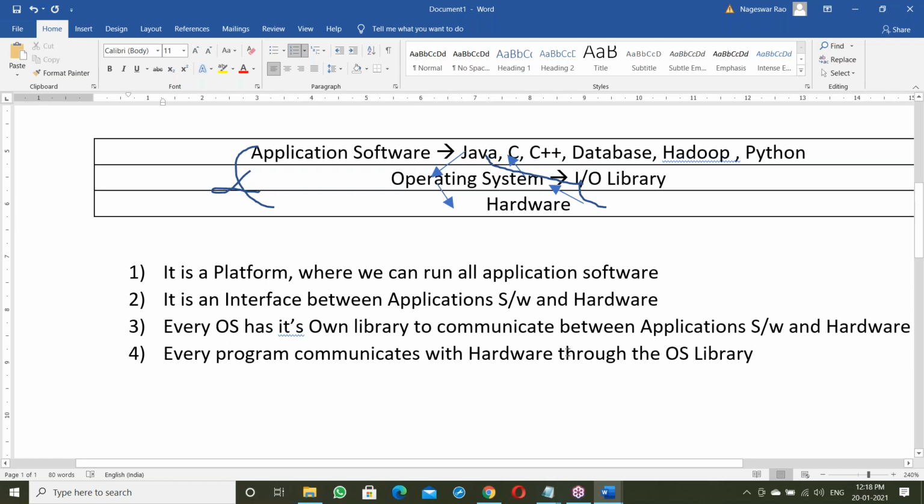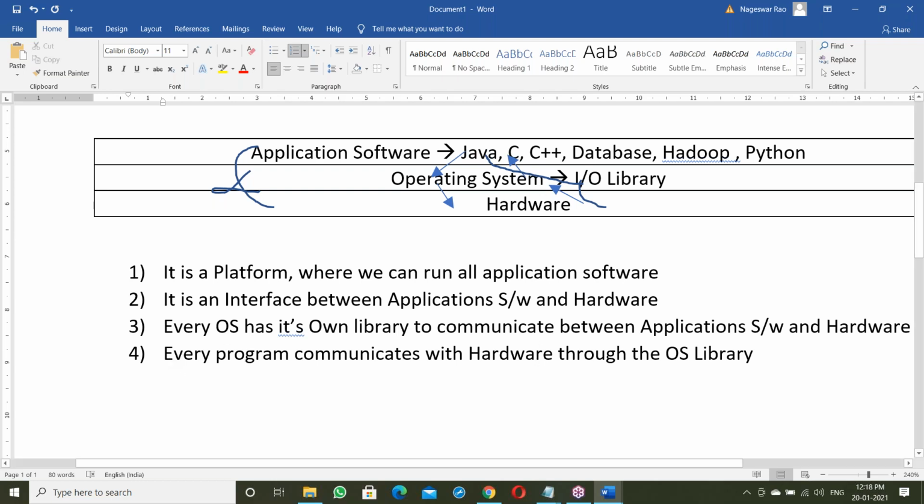Every program has to link with the OS library, and once linked, communication starts. When this linking takes place, we'll see next. Try to remember this point: every program communicates with hardware through the OS library.